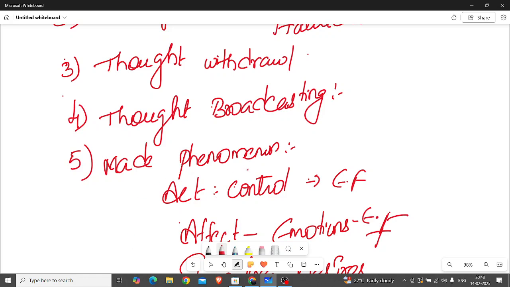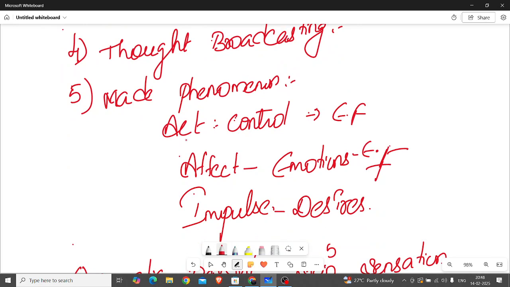Next, made phenomena. Made phenomena means it is the things like act, effect and impulse. Act means it is the thing which is imposed by an external force, or the act controlled by any external force, that is made phenomena. And effect means how the emotions are expressed, the emotions they feel, those emotions influenced by external force. Like if the person is continuously crying, what they think is some external force is making him cry.